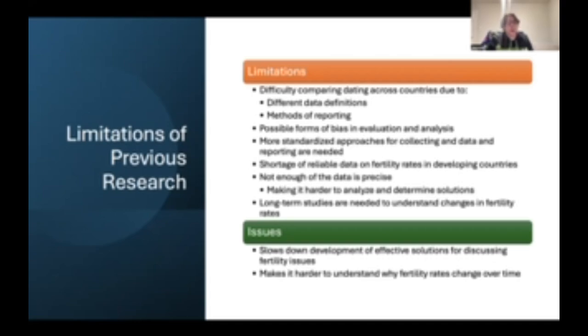Some limitations and drawbacks of previous research include difficulty comparing data across countries due to different data definitions, meaning different countries have different ways of reporting, which leaves things inconsistent. Methods of reporting also differ among countries. Other problems include possible forms of bias in evaluation and analysis, as different countries aren't always shown to agree on things, as we're starting to see a little more nowadays. More standardized approaches for collecting data and reporting are needed.